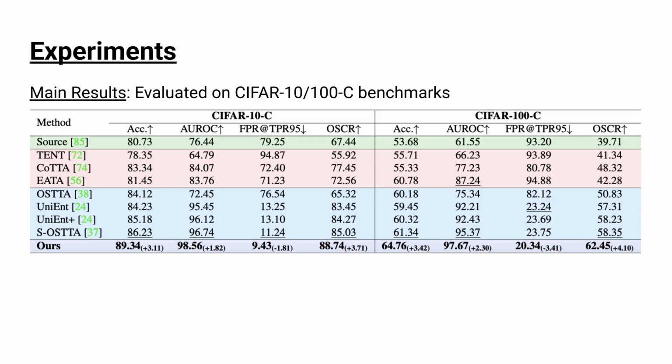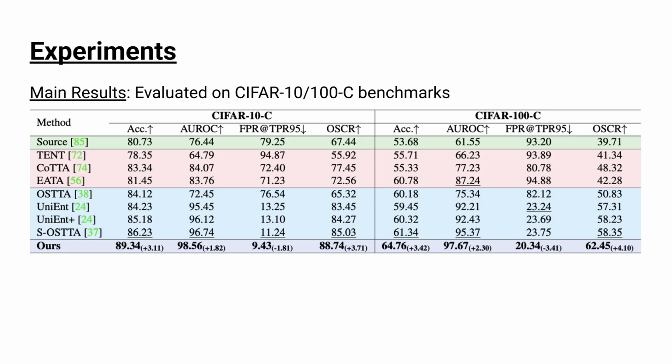We evaluate our method on CIFAR-C and CIFAR-C under the OpenSet setting, where the target domain contains both known and unknown samples. The table compares our method with several baselines, including source-only model, standard TTA methods such as TENT and EATA, and recent OpenSet TTA methods like Unient and SOSTTA. On CIFAR-C, the previous best accuracy is 86.23%, achieved by SOSTTA. Our method improves this to 89.34%, giving a gain of more than 3 percentage points.